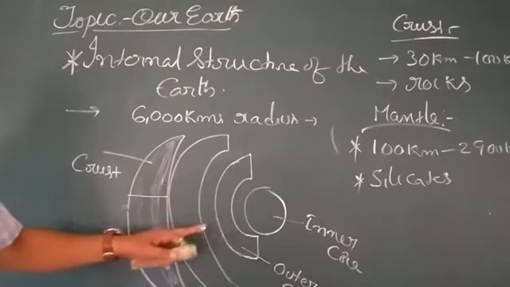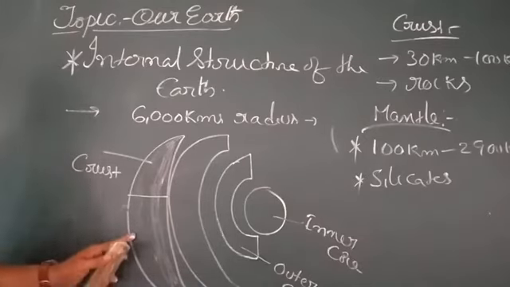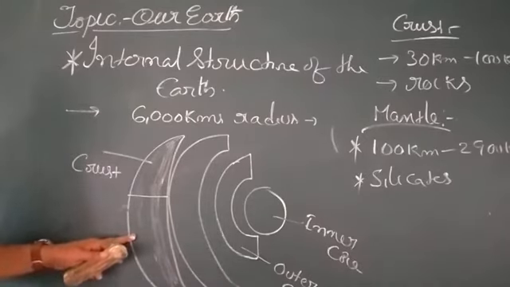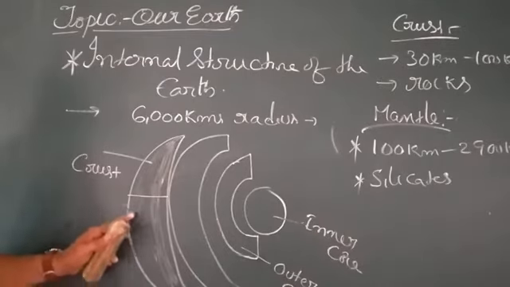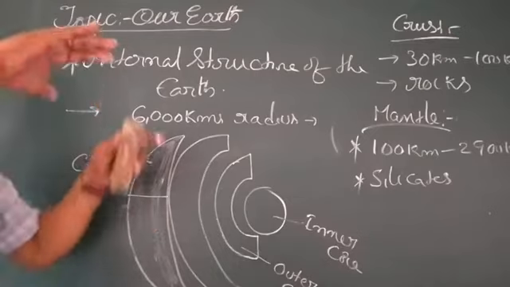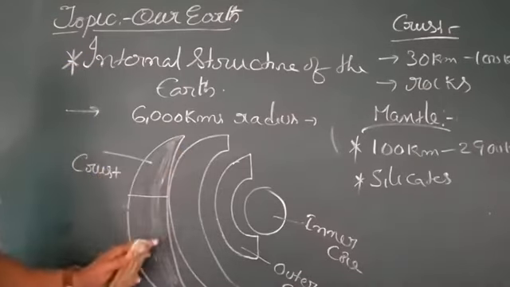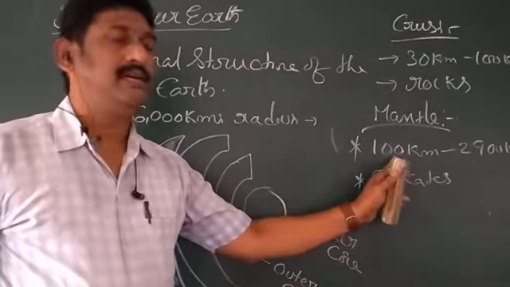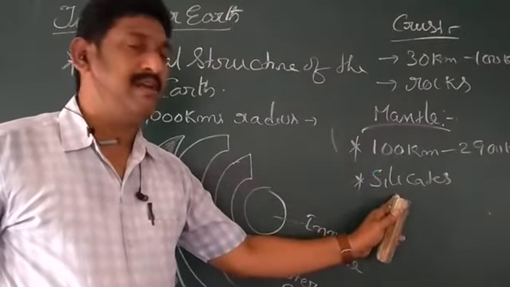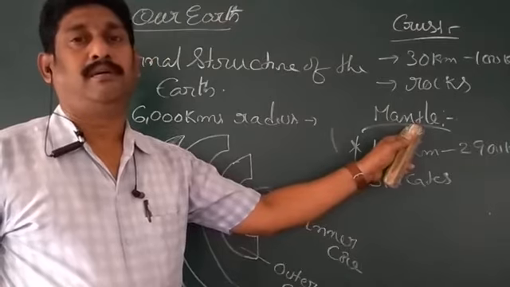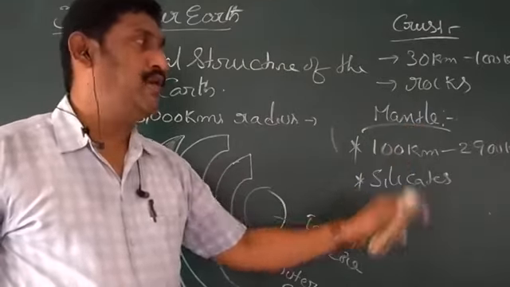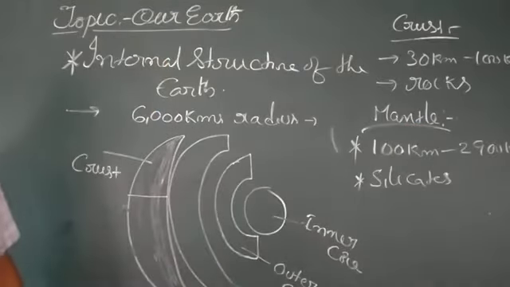The upper part of the mantle is called the pliable layer, on which the crust floats. That means the crust is floating over the mantle. The important minerals available here are silicates, and the thickness of the mantle is 100 kilometers to 2,900 kilometers.